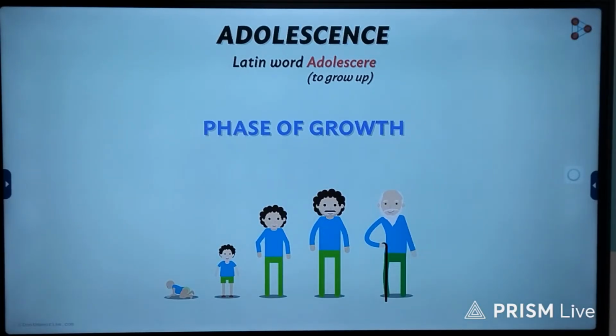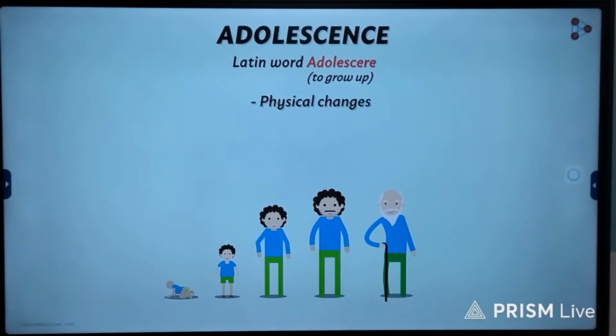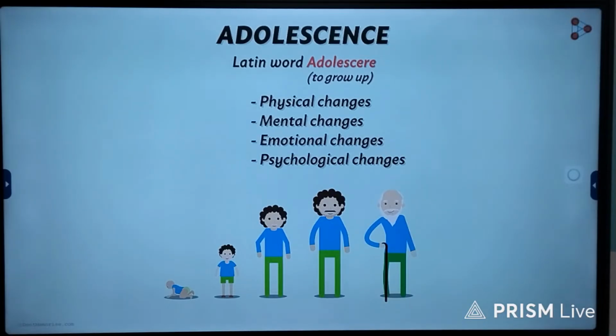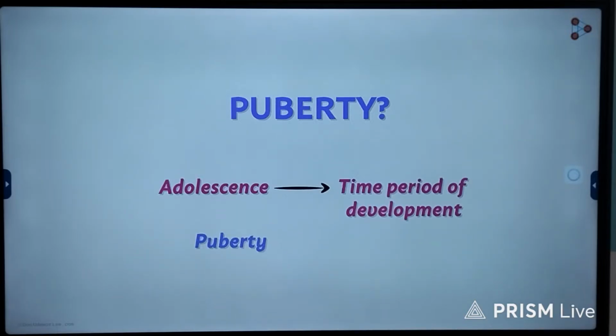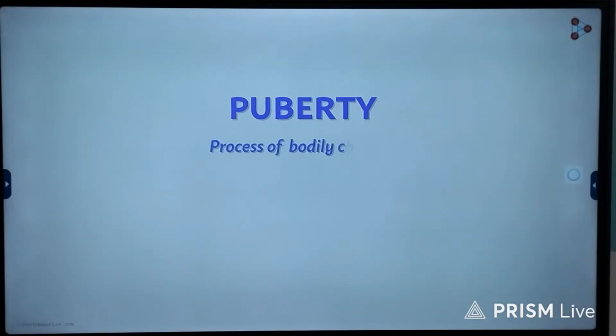Yes, the time period in which several changes occur in a kid's body that turn him or her into an adult is called adolescence. This time period is remarkably marked by not only physical but also mental, emotional, and psychological changes in the person. So if this is the meaning of adolescence, then what would puberty mean? Just take a guess. Let me help you with that. If adolescence is the time period or stage of development, then shouldn't puberty be the actual changes? Yes, puberty refers to the process of changes, bodily changes to be precise.